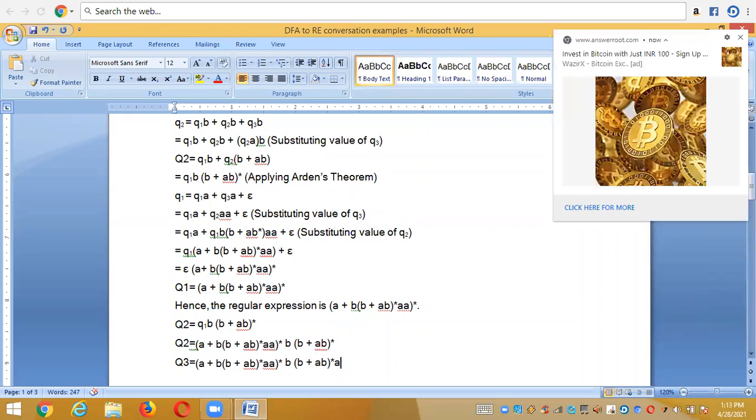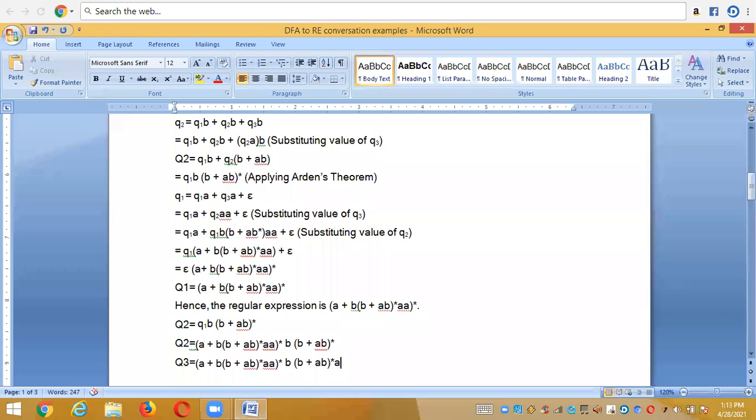See, finally what we get are the regular expressions for the Q1 state and Q2 state, as well as for the Q3 state. Now we can end the solution.